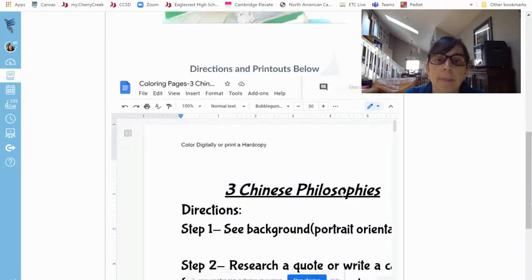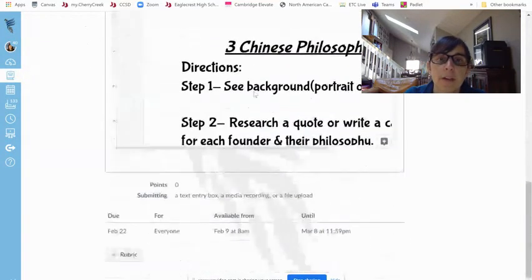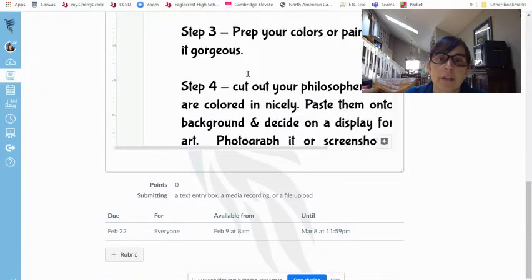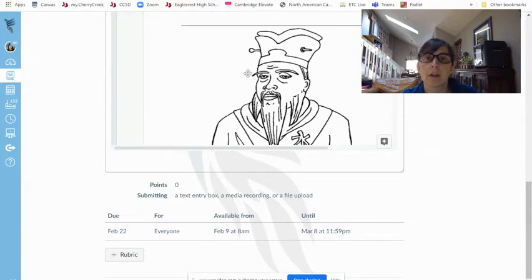So here's an example for you to look at. And here are the instructions. Okay, so these are the instructions. You'll get a background you can print out, and